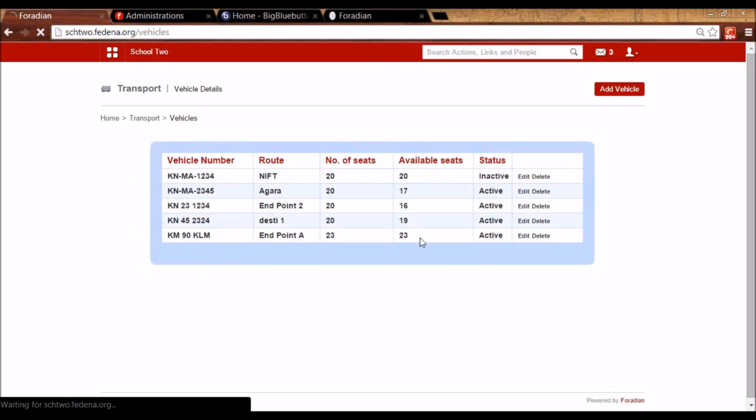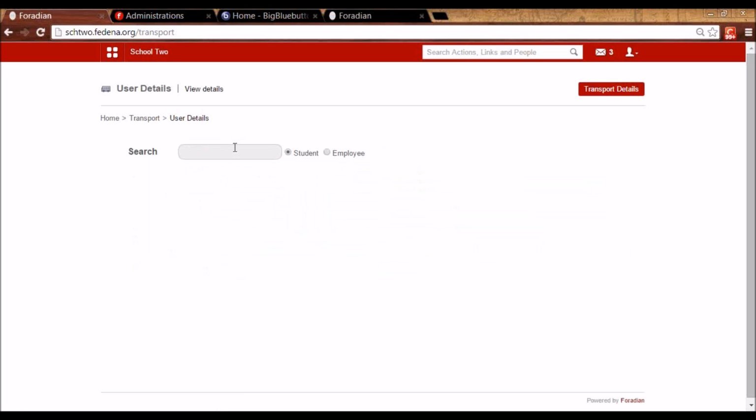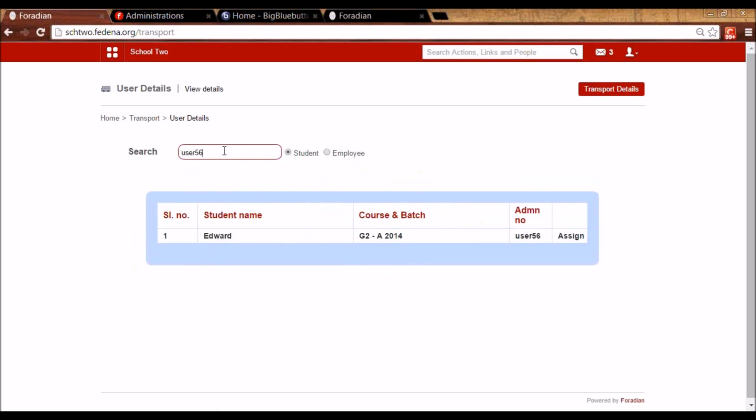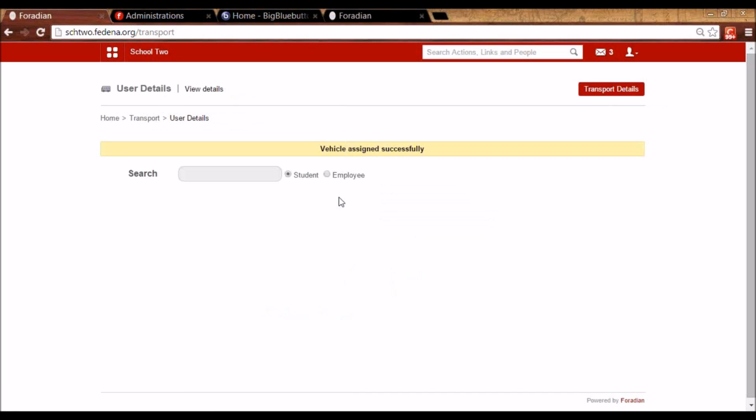Now I can assign student to the transport by going to transport, and I can assign either student or the employee. So this transport module is applicable to both the students and the employees. So I can search the student and click on assign. I have to select the route where the student will get down, what is the vehicle, and what is the fare. This fare can also be edited here for this particular student. The same can be done for employee as well.